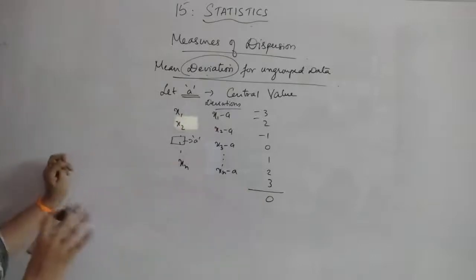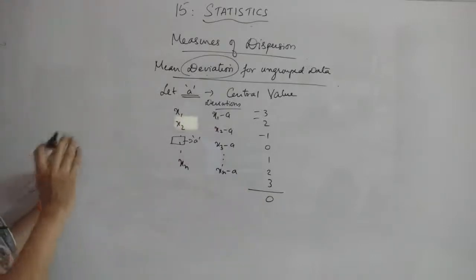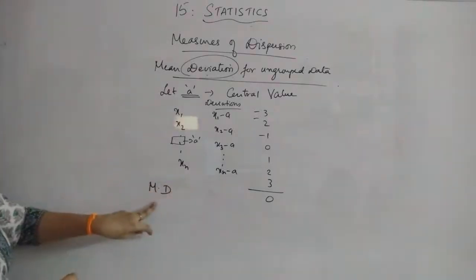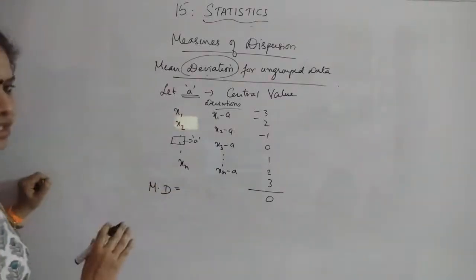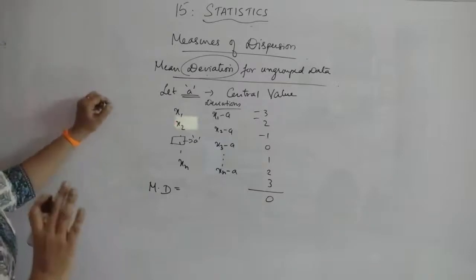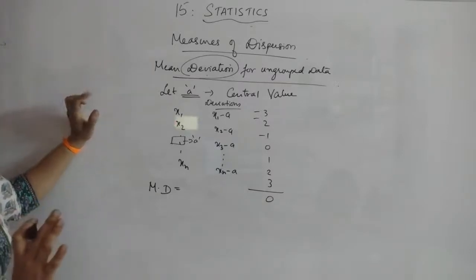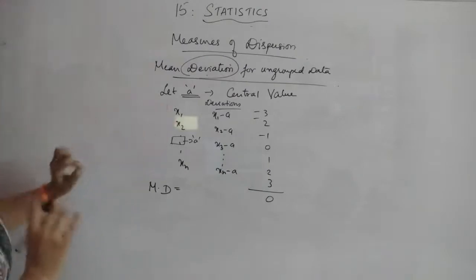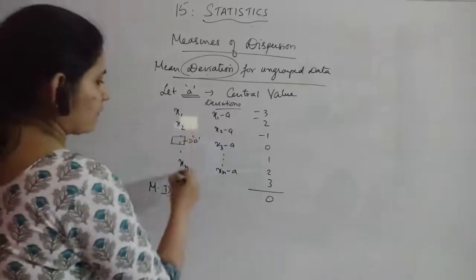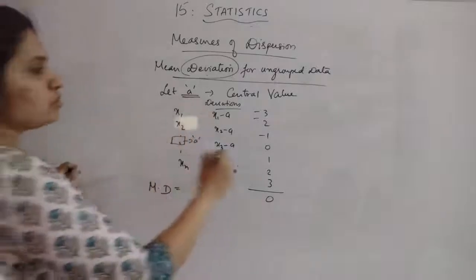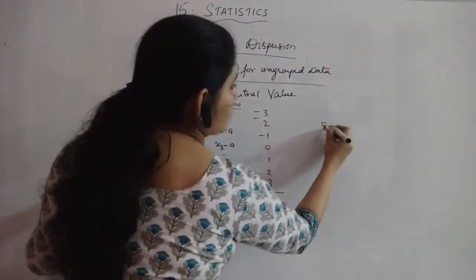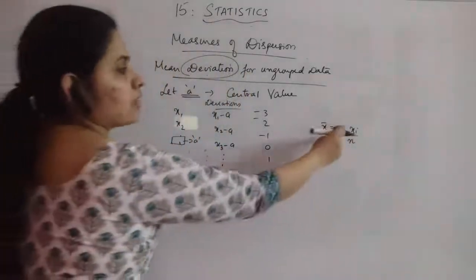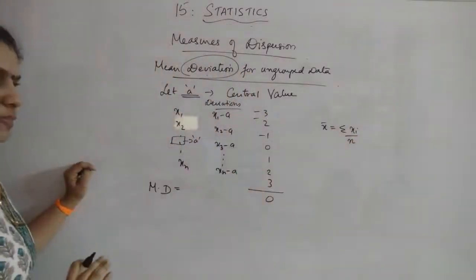But when you get 0, the thing is, if you are finding out the mean deviation, which is also written as MD, mean deviation is actually the mean of the deviations. Mean of the deviations means average of the deviations. Normally for this case, how do you find out the mean? If you are having these as the values, the mean will be sigma xi by n, number of observations, right? Sum of all the observations divided by total number of observations.